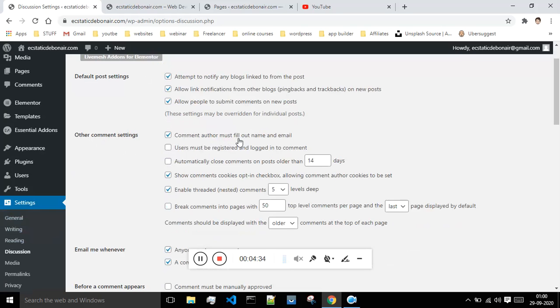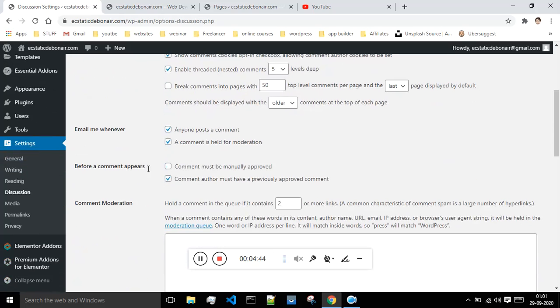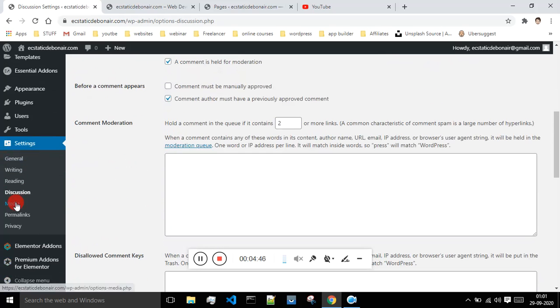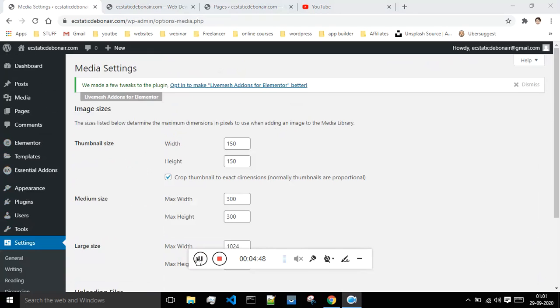Comment author must fill out name and email. Basically, whenever someone comments on your post, if you want to collect their name and email, enable this option. Then there are some other options which you can go and read. And next is the media section.